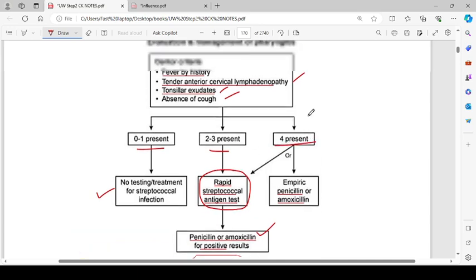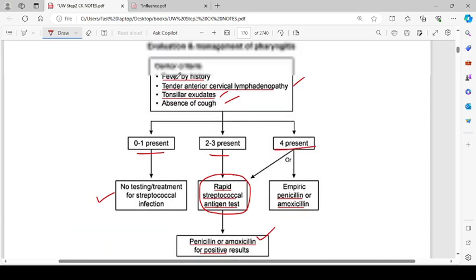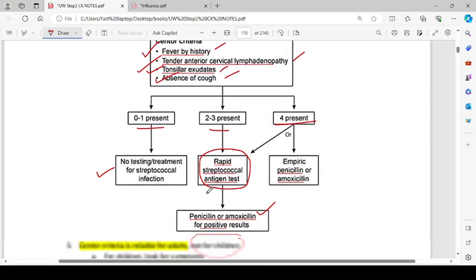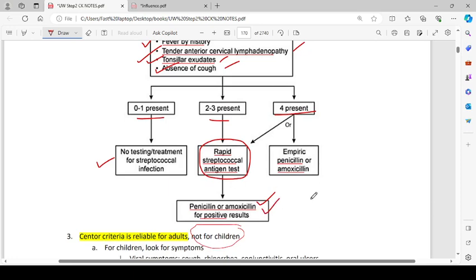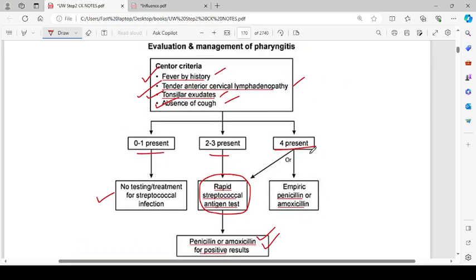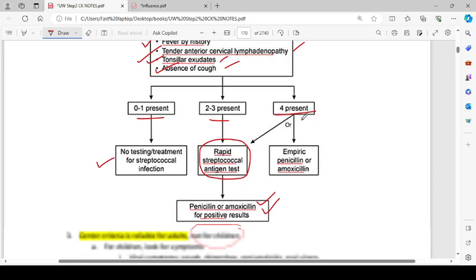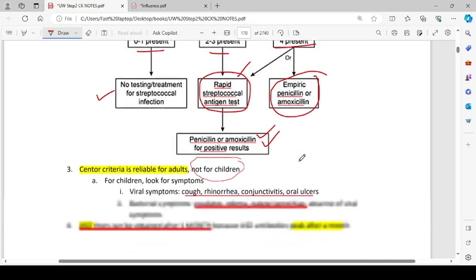If none of these symptoms, I would repeat them: fever by history, tender anterior cervical lymphadenopathy, tonsillar exudates, or absence of cough. If 0 or 1 of them is present, no testing is required for the streptococcal infection. If 2 to 3 of them are present, then a rapid streptococcal antigen test is done. If it comes out positive, give penicillin or amoxicillin. If all 4 of them are present, do the test, or maybe you can start with empiric penicillin or amoxicillin.